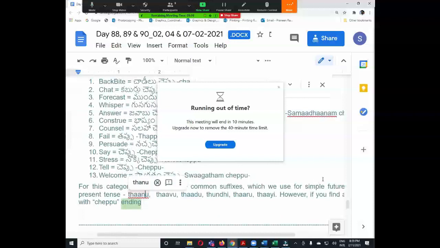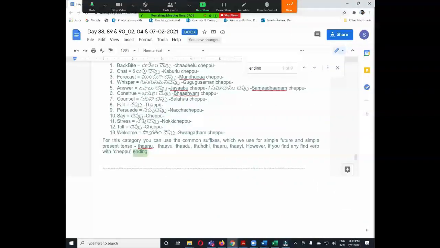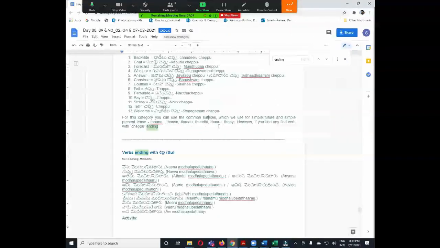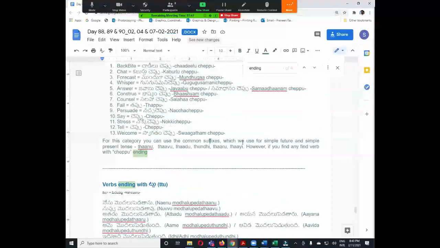So I mentioned here, for this category you can use the common suffix which we use for simple future and simple present tense. They are tanu, tavu, tadu, tundi, taru, tayi. However, if you find any verb with cheppu, for example salaha cheppu, if you find any verb with cheppu ending, you can also use